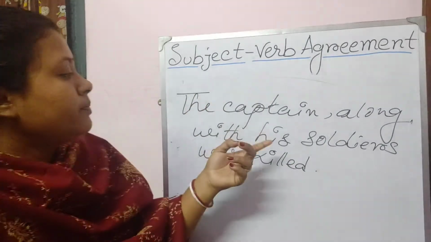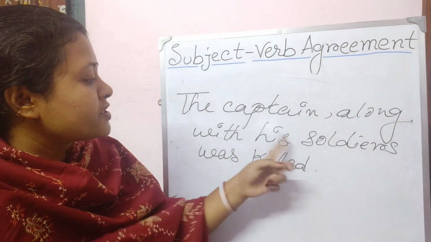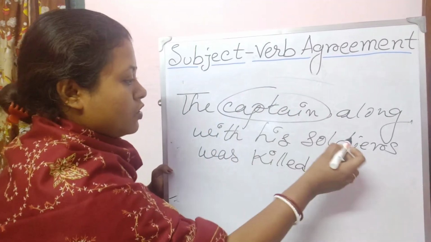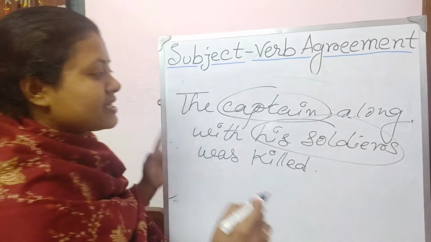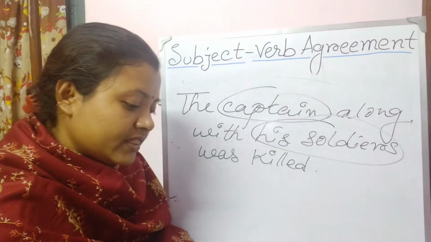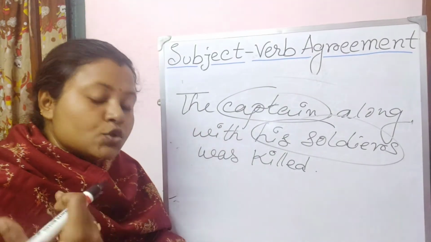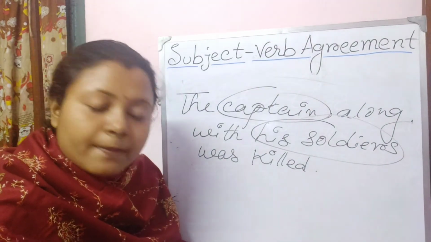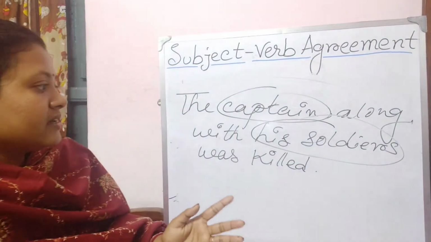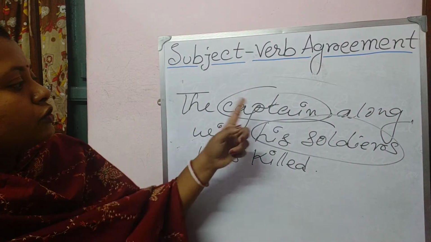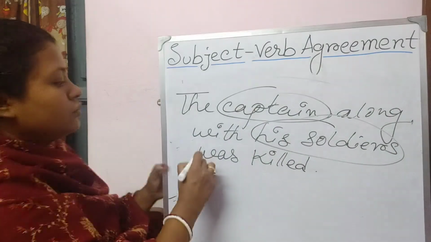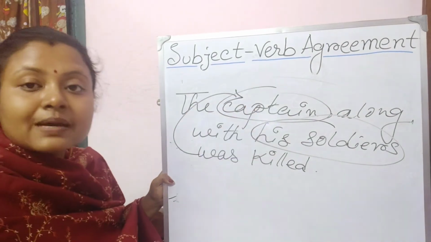Whenever there are two groups of subjects joined by along with, together with, in addition to, accompanied by, then the verb will always follow its first subject.